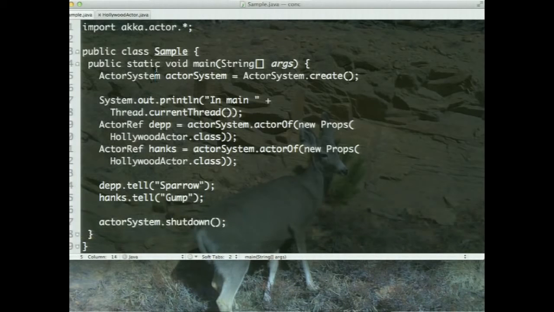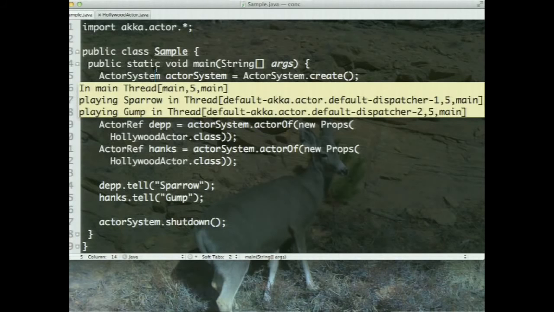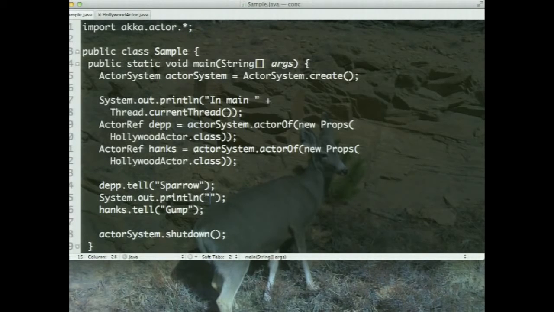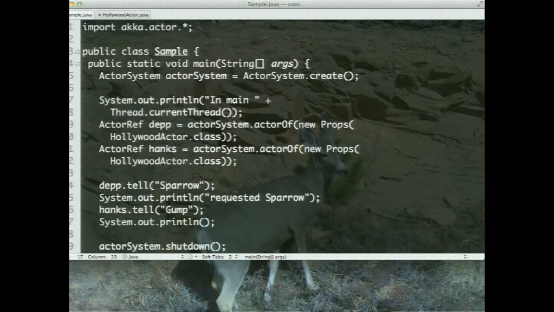You can see they both are running concurrently, but Sparrow is running in thread 1 and Hanks is concurrently running in thread 2. So every actor runs in its own separate thread at any given time, so they can be concurrent. But what about one actor? What if multiple messages are sent to one actor at the same time? Going back over here, notice right after I send the Sparrow message, I'm going to say requested Sparrow, and I'm also going to output requested Gump.